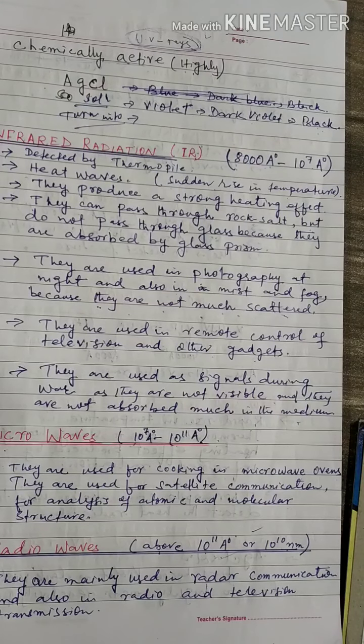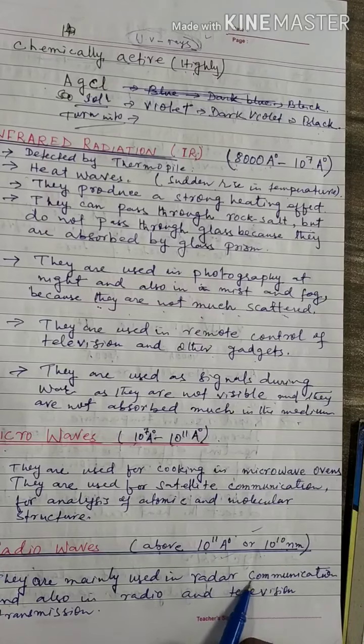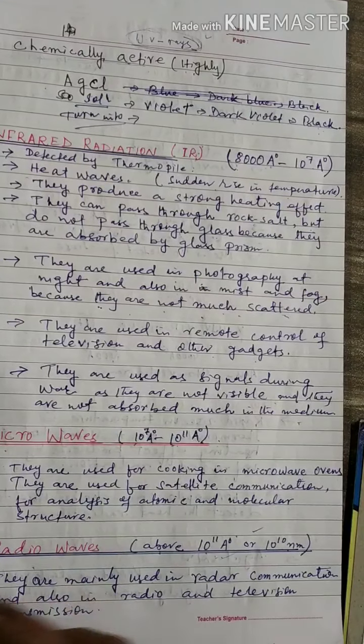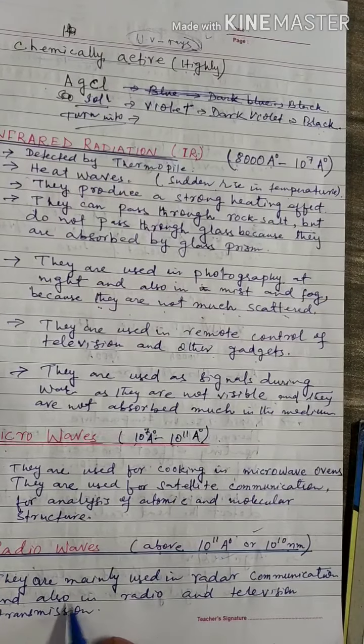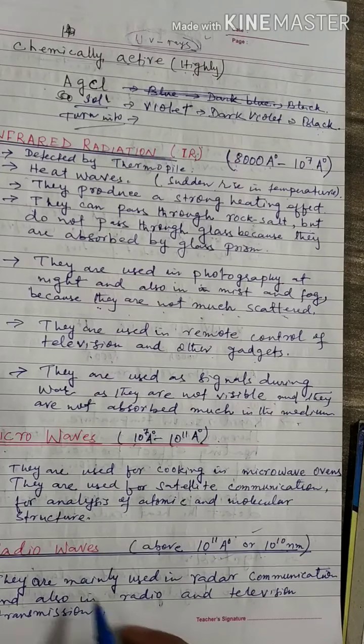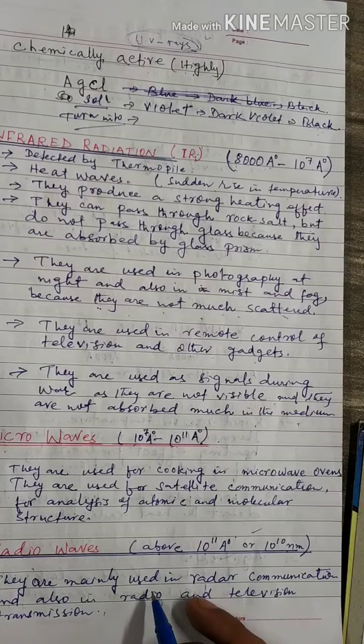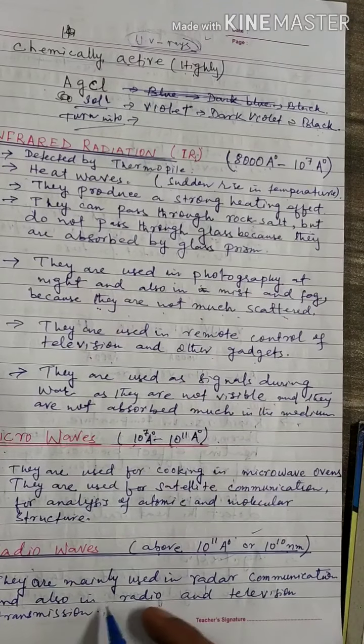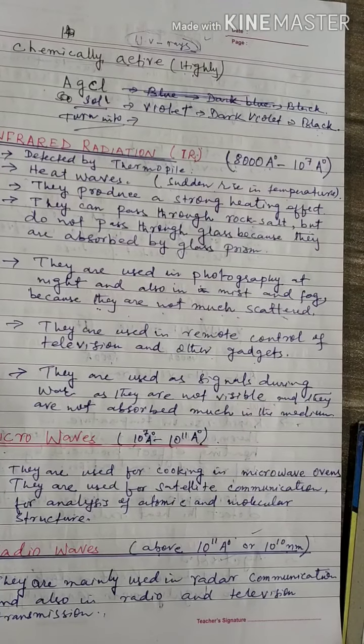Clear? Radio waves are mainly used in radar communication and also in radio and television transmission.